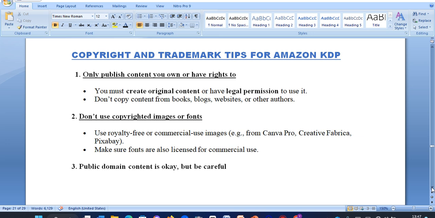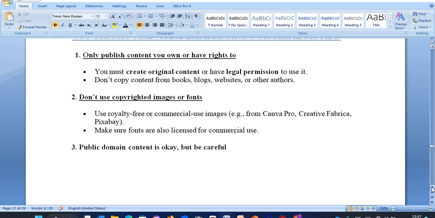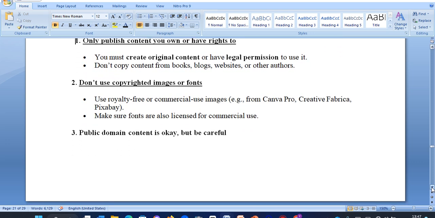Tip number 2: don't use copyrighted images or fonts. Learn to use royalty-free or commercial use images. You can pick from, maybe, Canva Pro, Creative Fabrica, Pixabay, and make sure the fonts are licensed for commercial use.